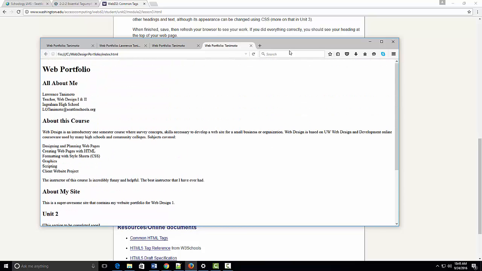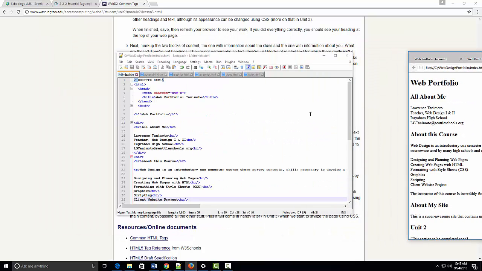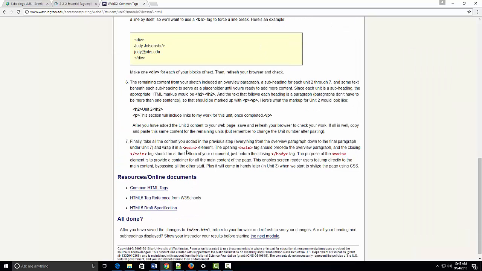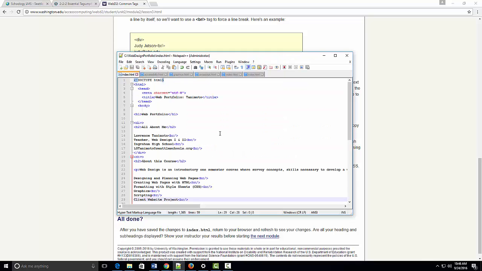Now one more thing I need to do here is step 7, putting in a main tag. We'll see how to use this more later on, but for now we'll just follow the instructions, and they want us to put a main tag in our body for later use.